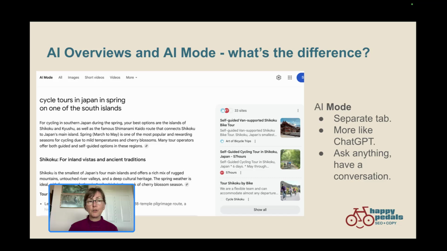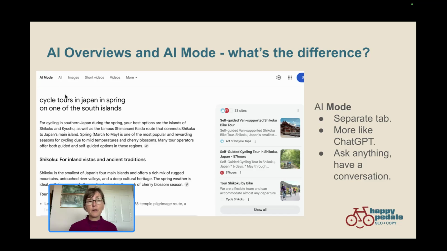What I'm showing here is AI mode. So this is fairly new. It was released first in the US several months ago, and then it has been rolled out across the world, not yet in Europe, but I'm in Canada and it appeared here just a few weeks ago. At the moment, in Google search results, the AI mode is a separate tab. So you can access it at the top here.